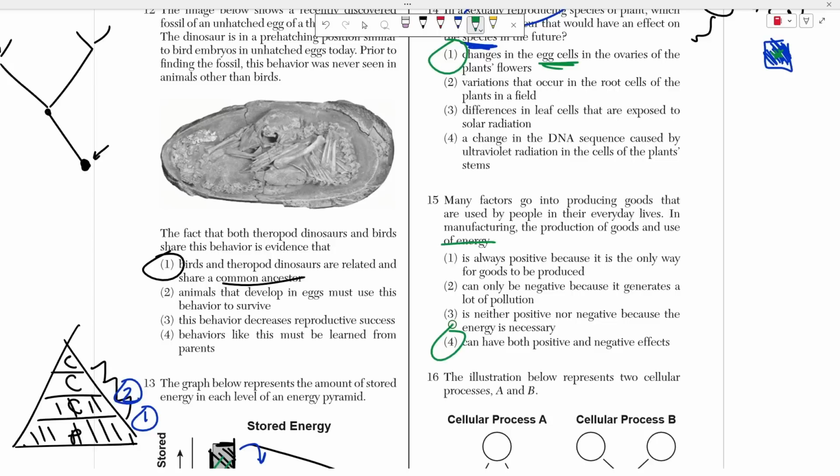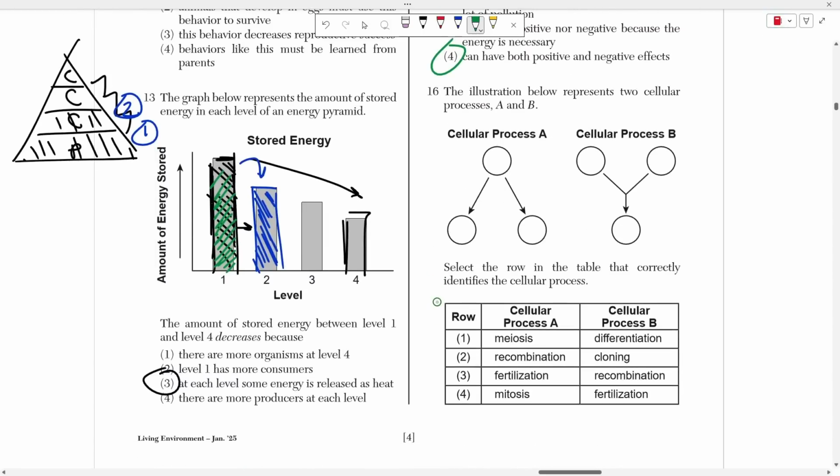Sure, we can produce nuclear weapons, which are terrible for the environment and terrible for humans, but at the same time, we can produce vaccines that can save lives, or we can produce inventions that can stabilize ecosystems. So yes, we have access to a lot of energy, and we can use that energy to produce both good and bad things. So that's why it's choice 4. It's never only negative or only positive, okay?